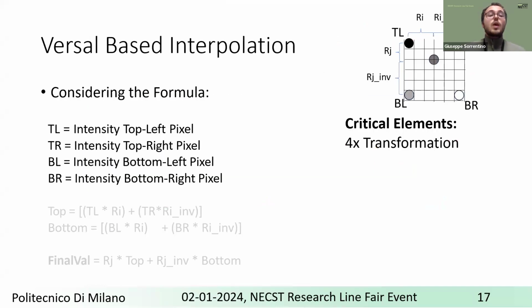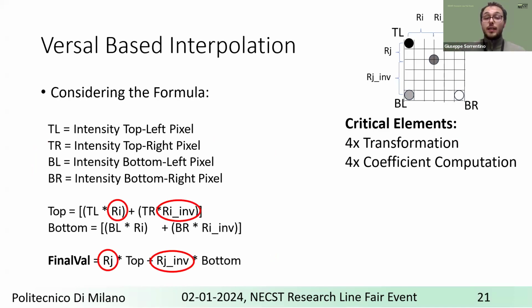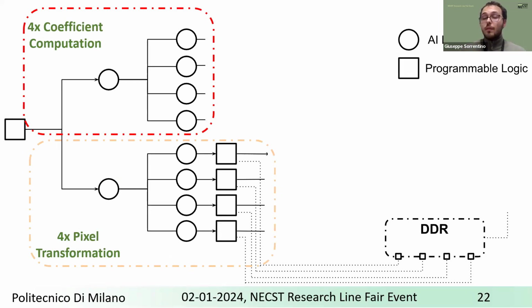Considering the formula, indeed, we have to perform four times the image transformation, so we can replicate the presented design to perform these transformations in parallel. Then, given the formula itself, we have to compute the weights, and these are all floating point computations. For this reason, we rely on AI engines to perform this computation. Indeed, thanks to the AI engine API, we can compute up to 32 pixels per iteration. We can enhance performance, and we are less affected by the approximation of floating point computations. Furthermore, we tailor the procedure to perform this computation in parallel with the transformation step.